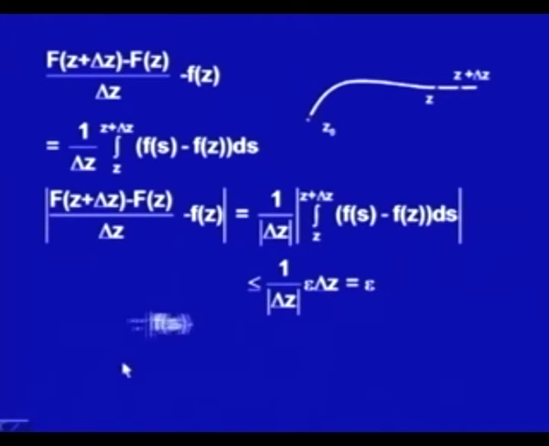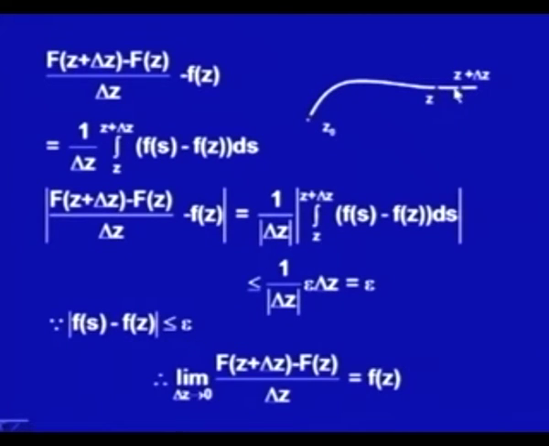How have we done this? I am just rewriting it. Since |f(s) minus f(z)| is less than epsilon whenever s is in the small neighborhood of z, because of the continuity of f. Now I have taken this in this path direction, because I said I am taking z plus delta z in the neighborhood. It is not necessary that I take only this way; I can take here also, till it is inside that simply connected domain D.